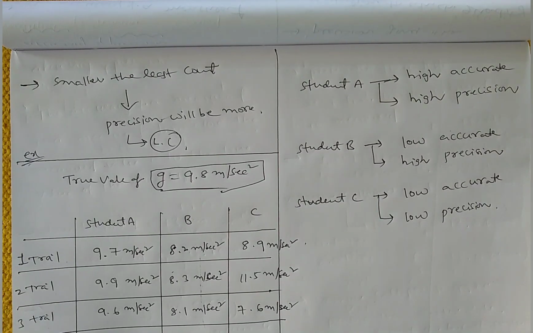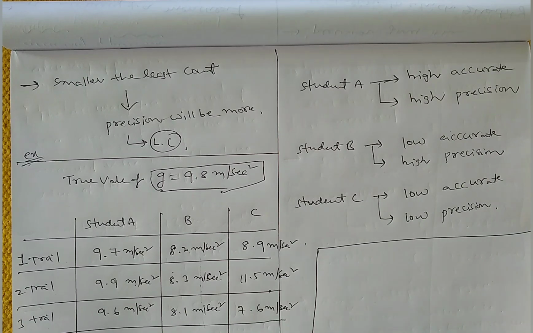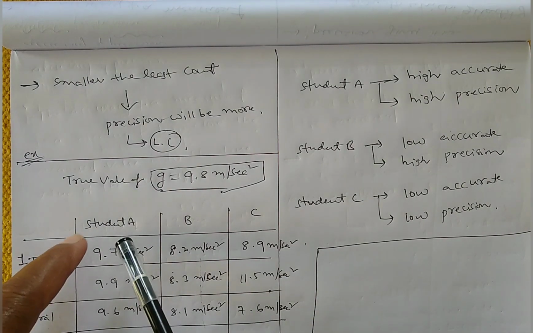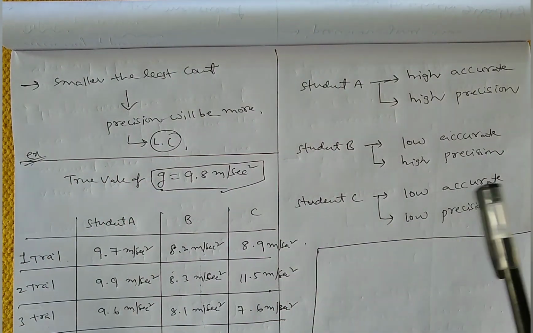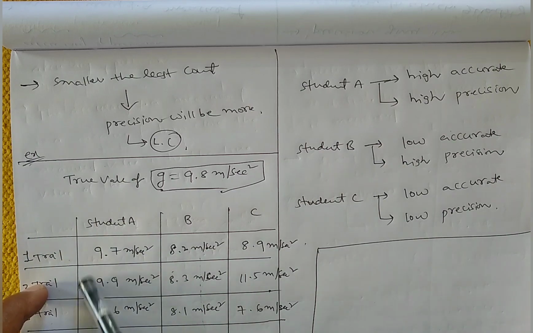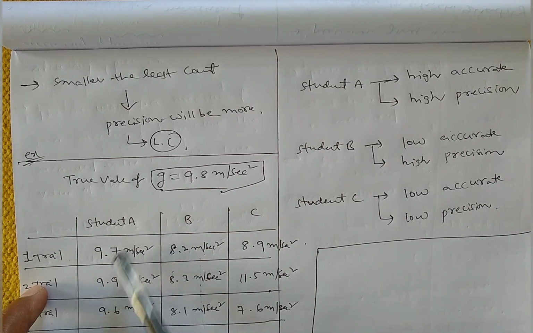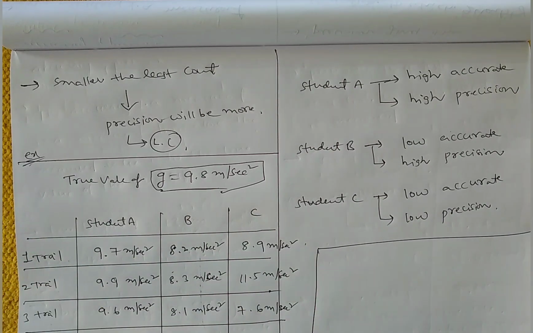So this is the conclusion of the difference between precision and accuracy. Simply, accuracy is how close the readings are to the true value. Precision explains how close these readings are to each other. These readings are close to each other, high precision.